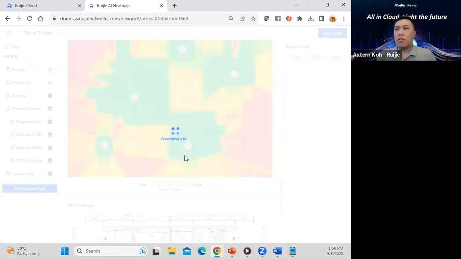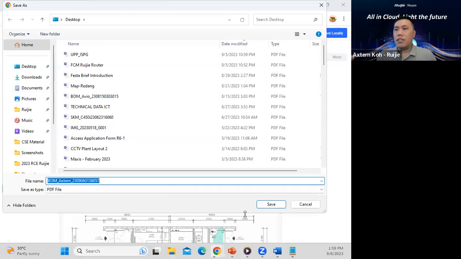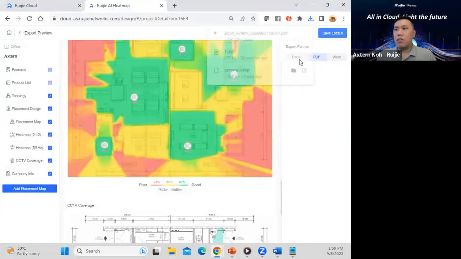Okay, this is one very useful AI heat map we're trying to build for you, to simplify your life. And this is one thing I want to show you.